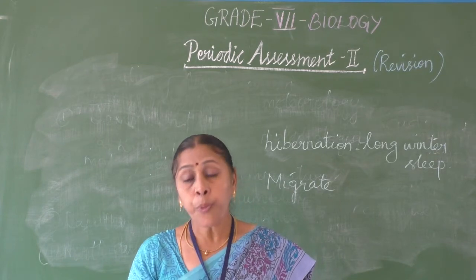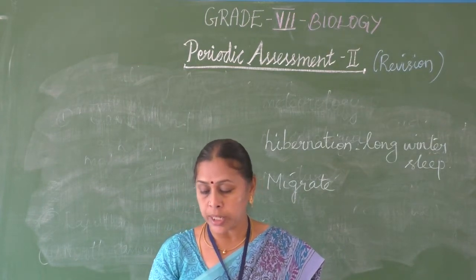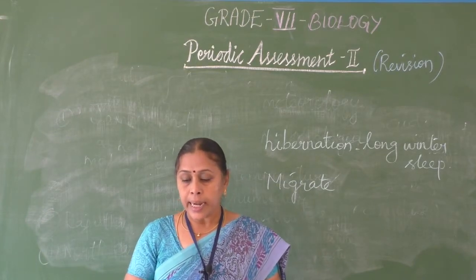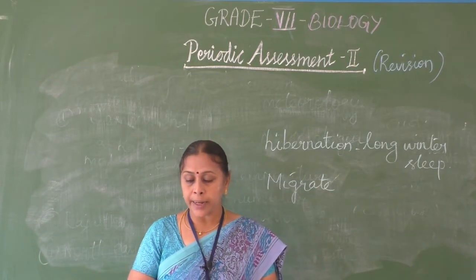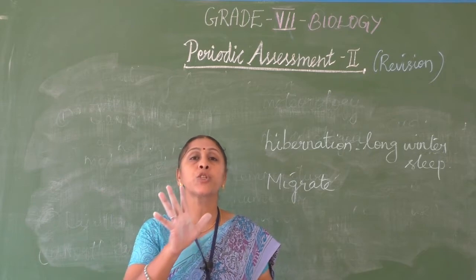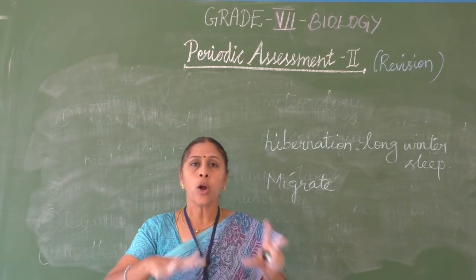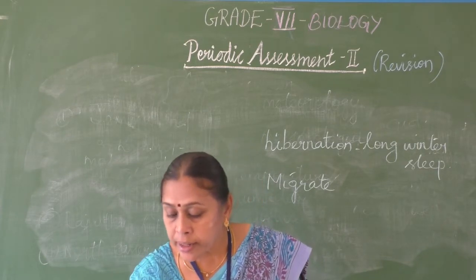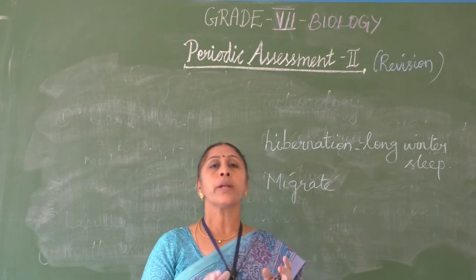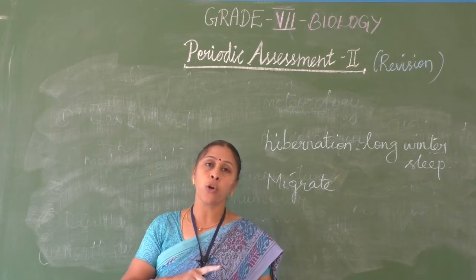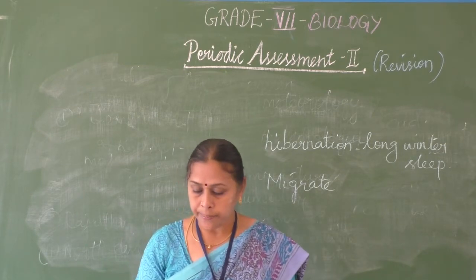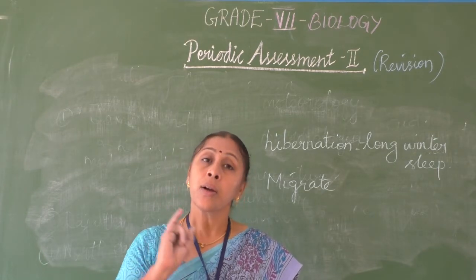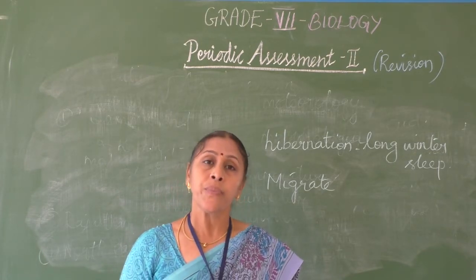Okay, next in polar regions, what are the characteristic features? White fur, they need to migrate, then a layer of fat under the skin, wide and large paws to walk on the snow and all. So these are the characteristics of different regions. So you have to remember the characteristic features followed in different regions. So like this the questions will be asked from the classwork and also the worksheets.